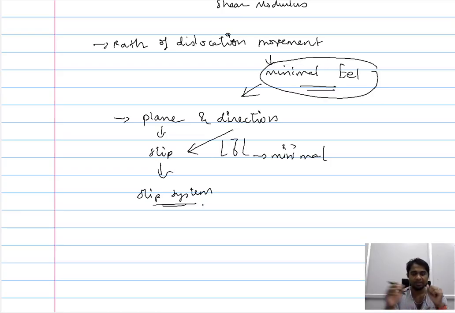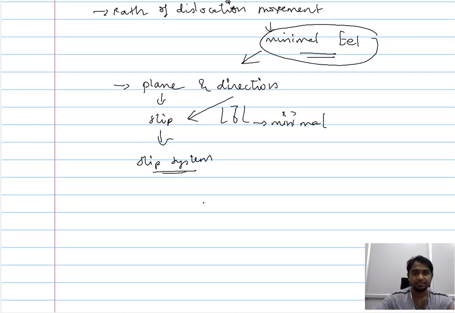Now we can identify, based on the crystal structure, which plane would be the slip plane and which would be the slip direction. Since in the slip plane and direction the Burgers vector should be minimal, just by considering the crystal structure we can say which is the slip plane and which is the slip direction.